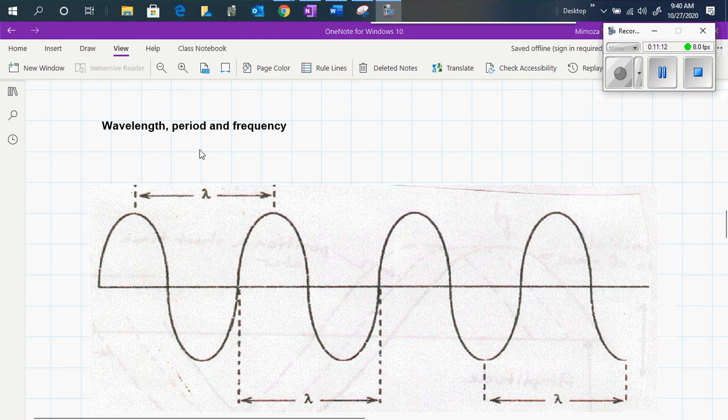Let's take a look at the wavelength, period, and frequency. Period and frequency are concepts that we discussed even in simple harmonic motion, but not the wavelength. So the most common way to understand waves is when we see a transversal wave, but this is applicable to both transversal and longitudinal waves.